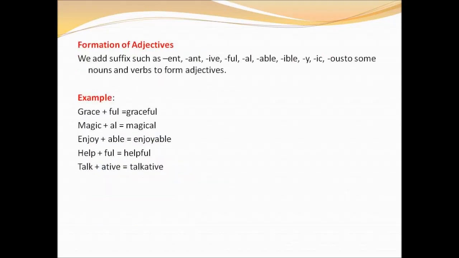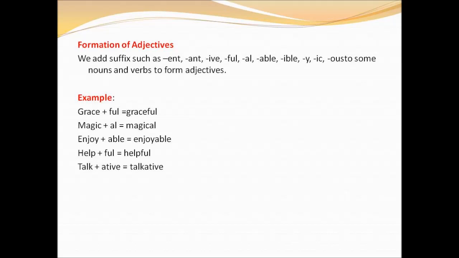The next topic we are going to study about is formation of adjectives. So in this topic we will see how to form an adjective from a noun or a verb. In order to form an adjective from a noun or a verb, we should add suitable suffix to it. We add the suffix ent, ant, ive, ful, al, able, ible, y, ic, ous to the verbs or noun in order to form an adjective. Suffix are group of letters which are added to the word to form an adjective.